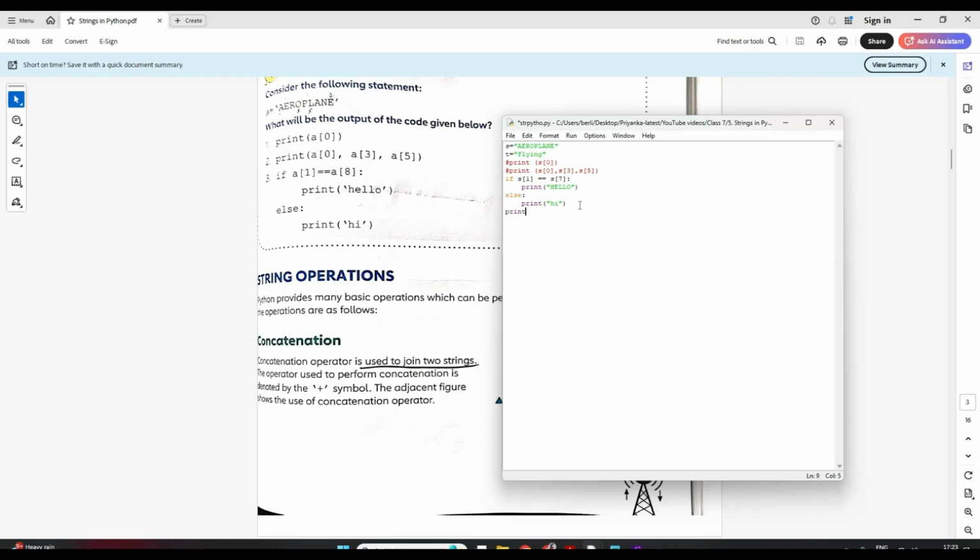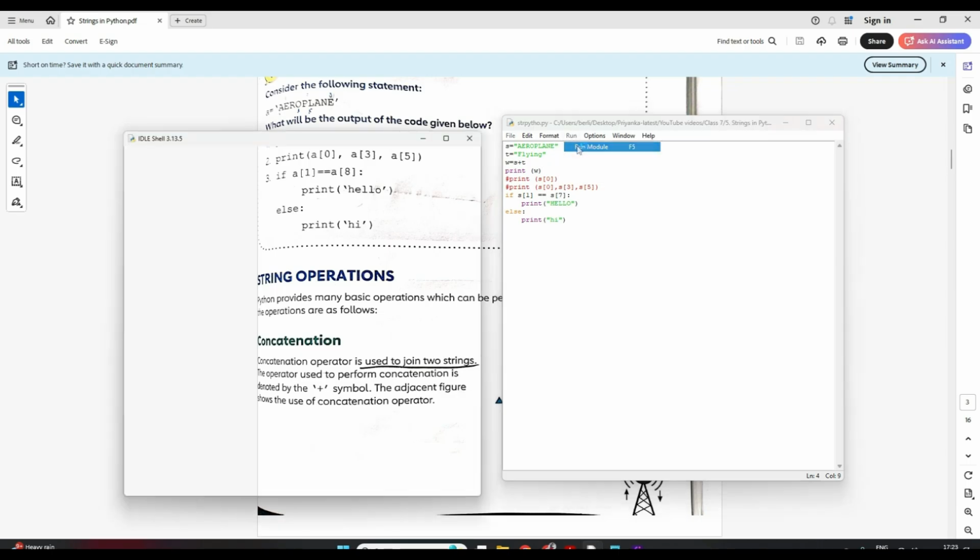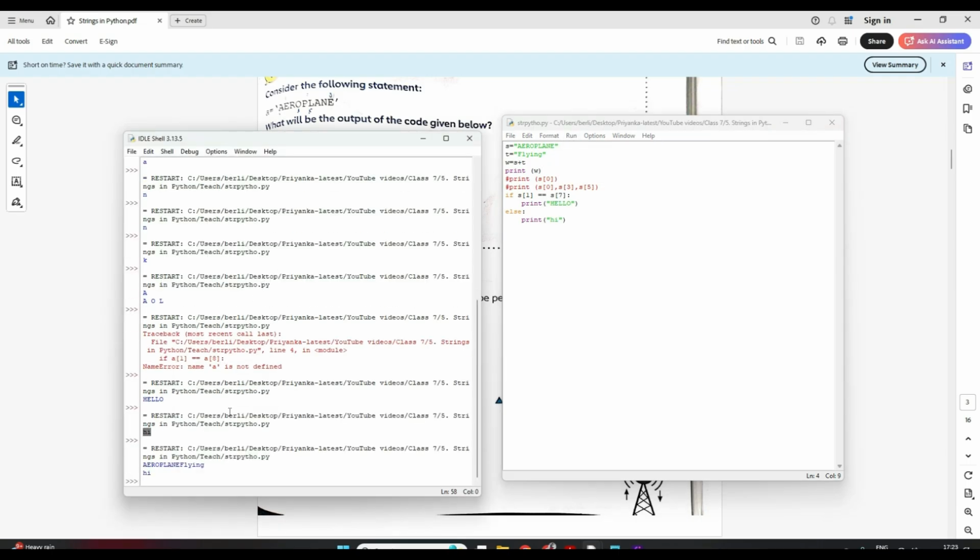So what will I write? Maybe I want to have aeroplane flying coming in another variable. Maybe in W I want aeroplane flying together. So I can write W is equal to S plus T. Now here if I print W, let us save, run and see what it comes.